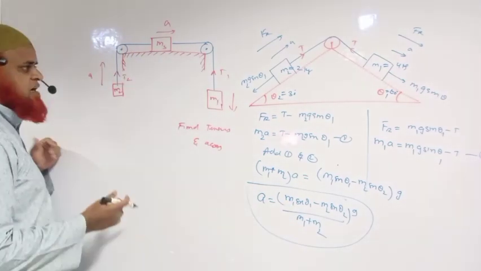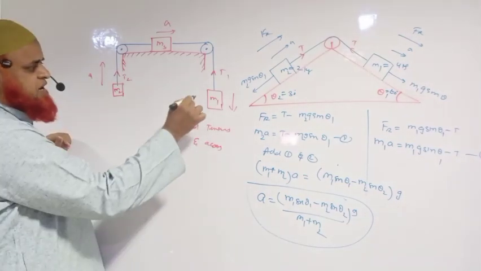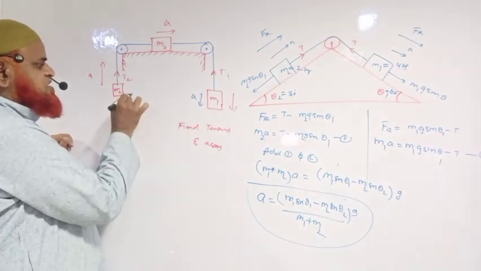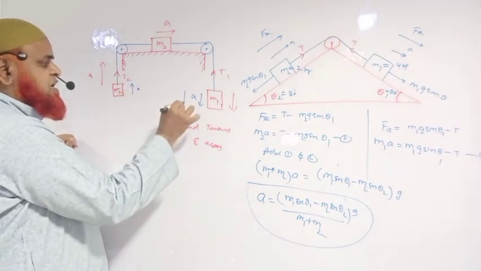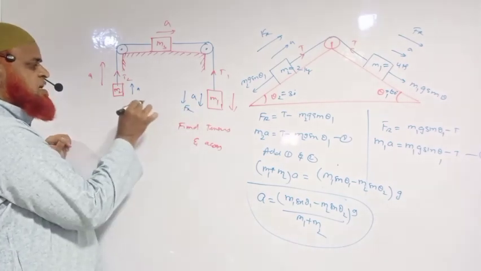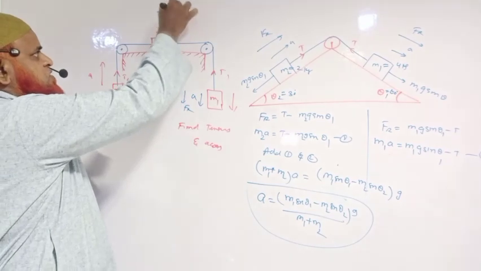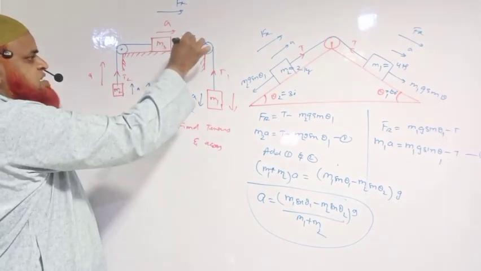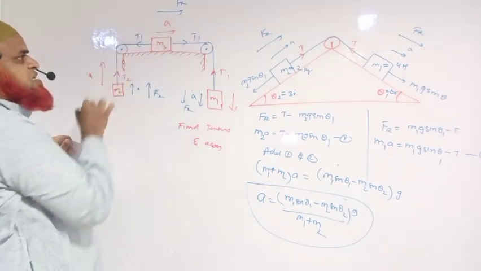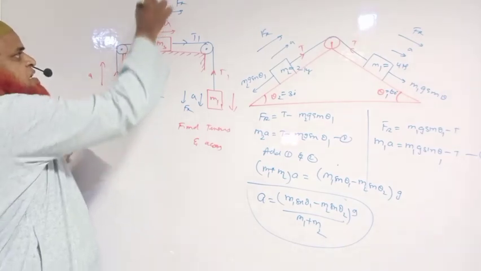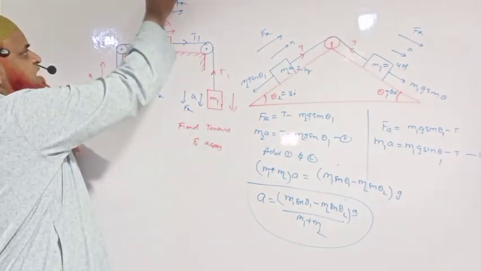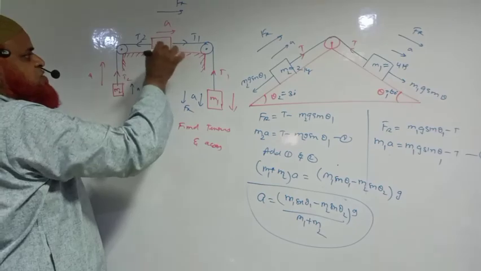Now if you observe here, what is going to happen? This is coming down with an acceleration, this is moving up with an acceleration. Resultant force is downwards here. Here resultant force is upwards. And here resultant force is towards right. And this is tension T1, this is tension T2, is it? So take the free body diagram of mass m3. So what are you going to do now here?